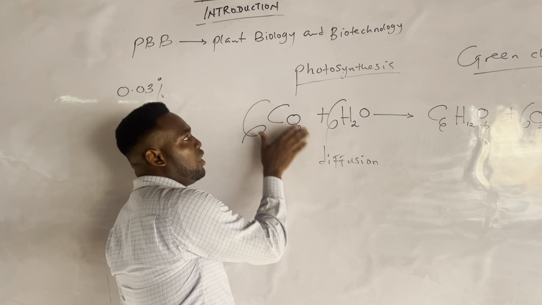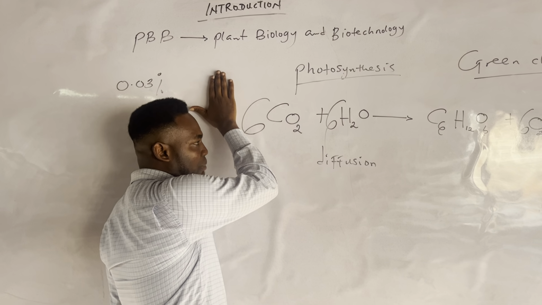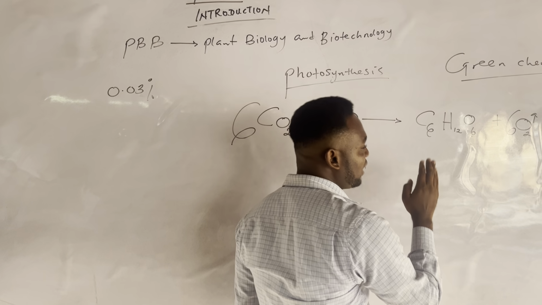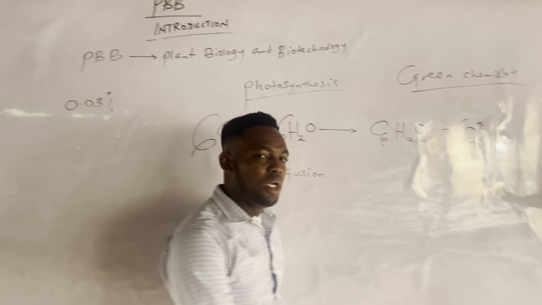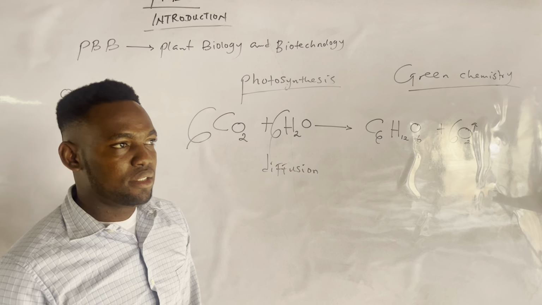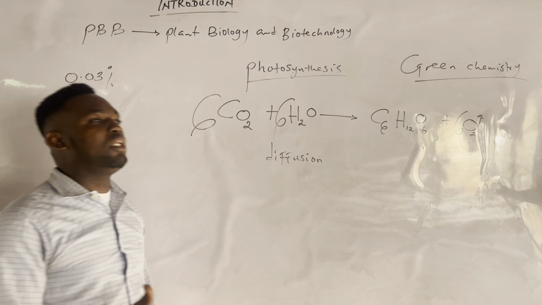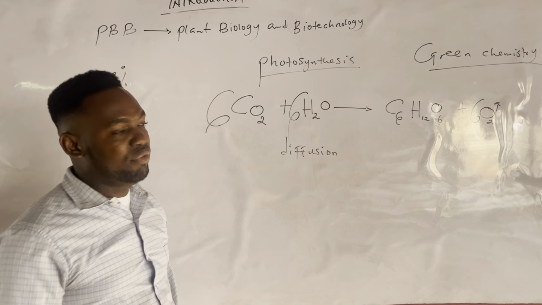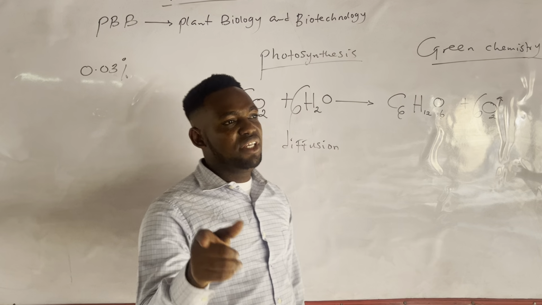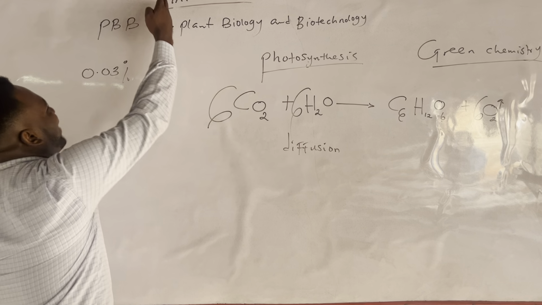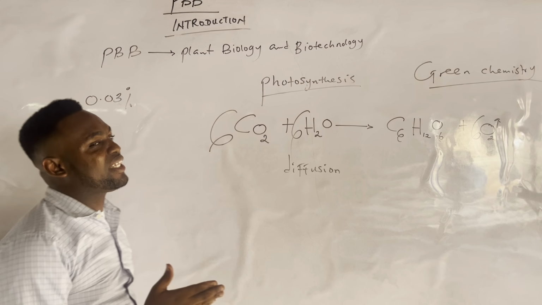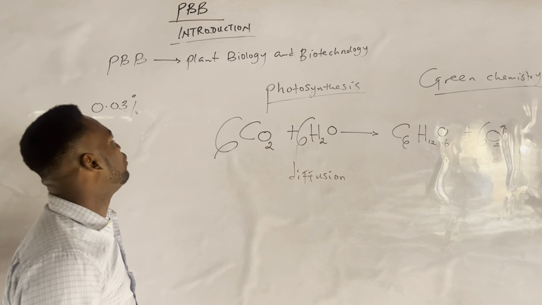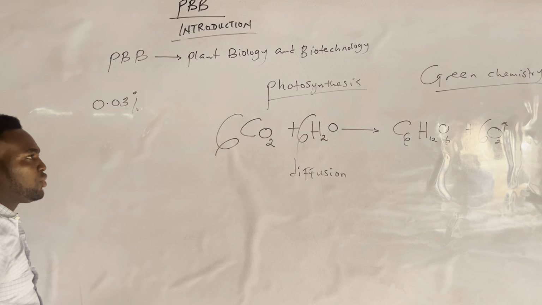Back to business. Are the plants we are talking about important to human beings? Yes. Why? This is the first product of photosynthesis, and this is glucose. Does man feed on glucose? Yes. As a matter of fact, in the hospital, we even measure the blood sugar level, which is the glucose in the blood. It means that human beings cannot survive without glucose. Having said so, moving on now, plant biology and biotechnology focuses on the importance of plants to human life and everyday human endeavor, how we use these plants. So I will move on now straight to the point.